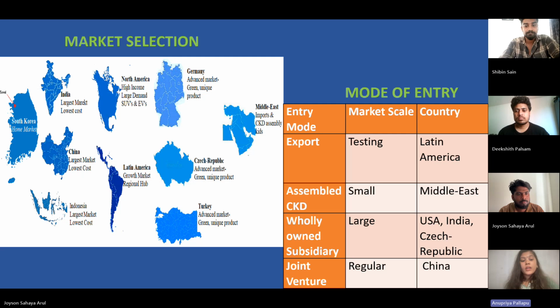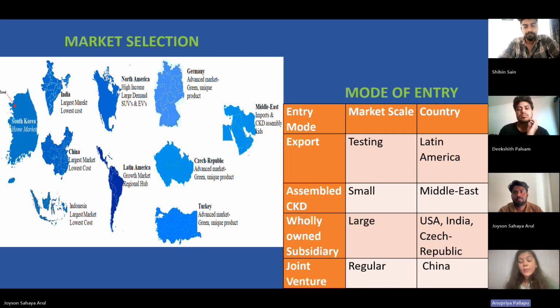And we can see different countries like India, North America, Germany, Middle East, Czech Republic, Turkey, Latin America, Indonesia, China. Coming to this, India has the largest market with low cost. North America has high income and large demand. Germany has an advanced market for green and sanitary products, and the Middle East imports the products into different cities in the form of CKD assembly.